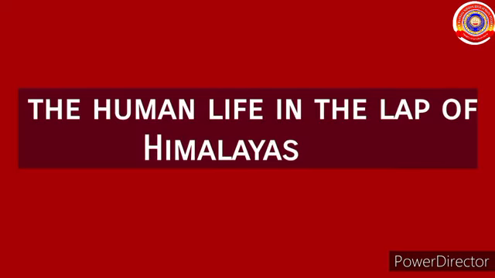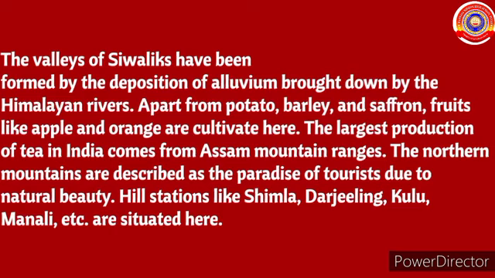Let's see the human life in the lap of the Himalayas. The valleys of Shivaliks have been formed by the deposition of alluvium brought down by the Himalayan rivers. Apart from potato, barley, and saffron, fruits like apple and orange are cultivated here. The largest production of tea in India comes from the Assam mountain ranges.